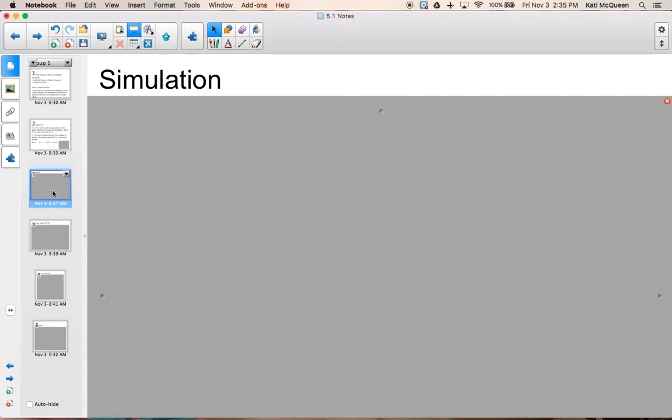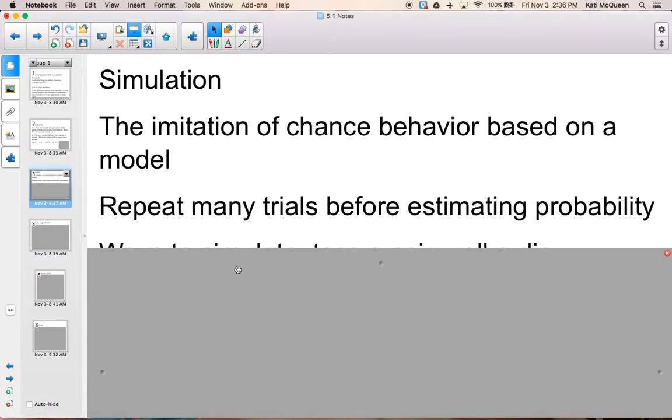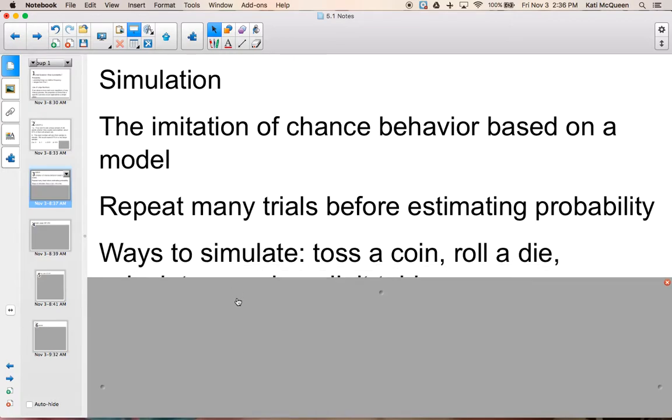Okay, so simulation. This is something that we looked at when we did all of our simulation activities with the dice, the calculator random integer generator, and flipping the coin. Simulation is just the imitation of chance behavior based on a model. When we did the pop bottle experiment, our model was that a 6 was a winner and 1 through 5 was a loser. That's our model, so it's not anything too terribly sophisticated here. The idea is we repeat many trials before we actually estimate a probability, based off of our results from the simulation.